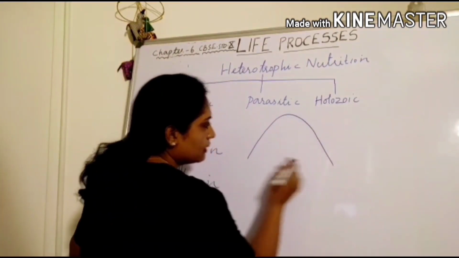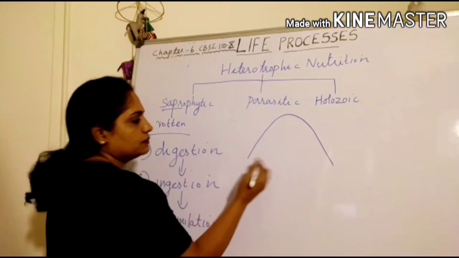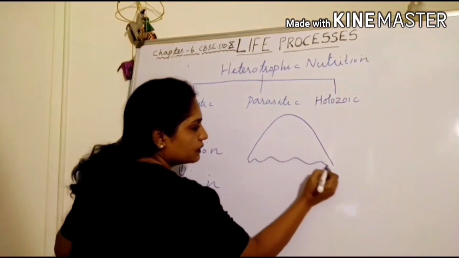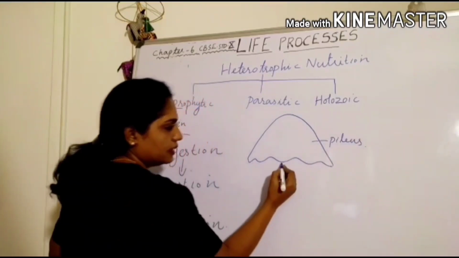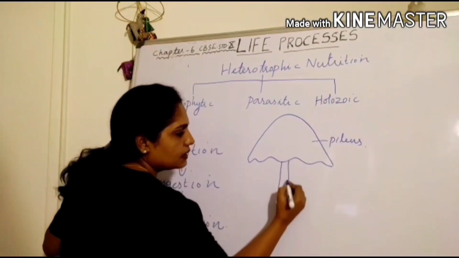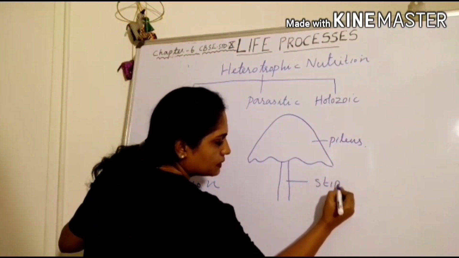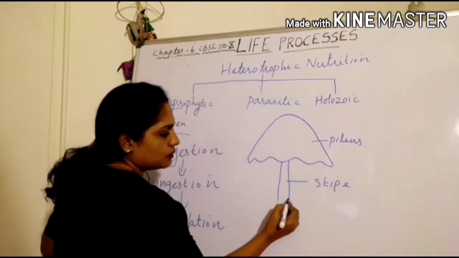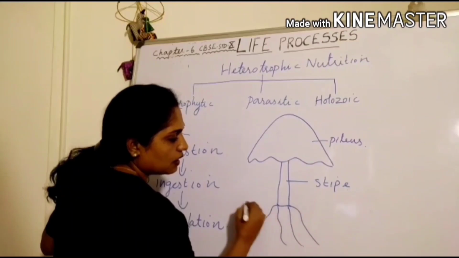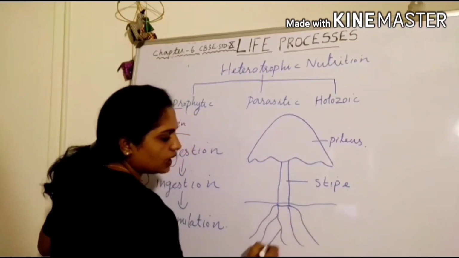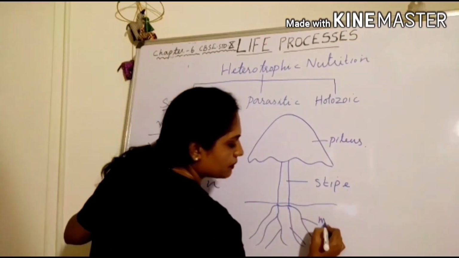Mushroom has a cap-like anterior part that is called pileus. It has a stem-like stipe. From the base of the stipe, they produce root-like mycelium.